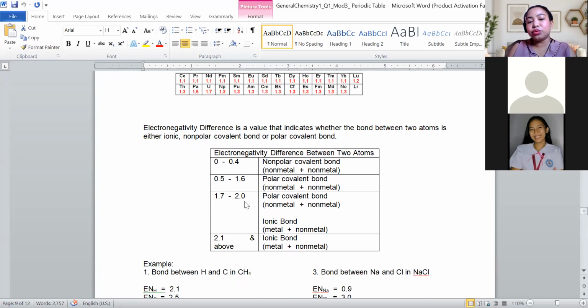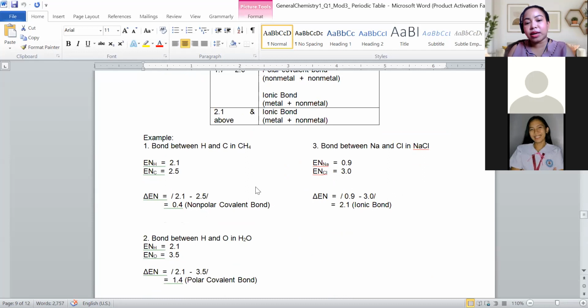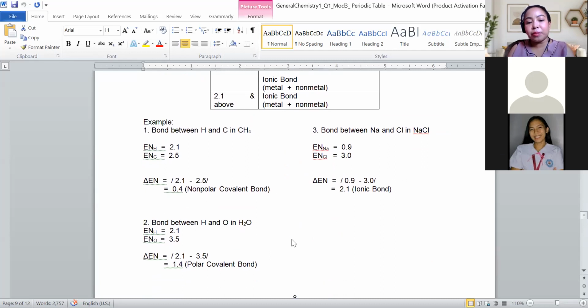From 1.7 to 2, that is polar covalent bond, given it is a metal or both of them are non-metals. But if metal and non-metal siya, that is considered ionic. So 2.1 and above, that is considered for metal and non-metal only, that is ionic bond. So that is the example of how we determine.